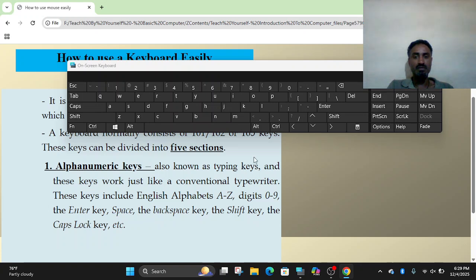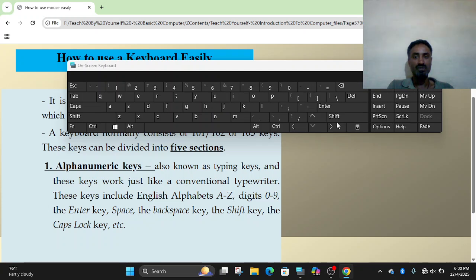The enter key helps you to begin a new line. The space bar creates a gap between the words. The backspace key helps you to delete characters to the left. The shift key helps you to combine with letters and numbers to command the computer.